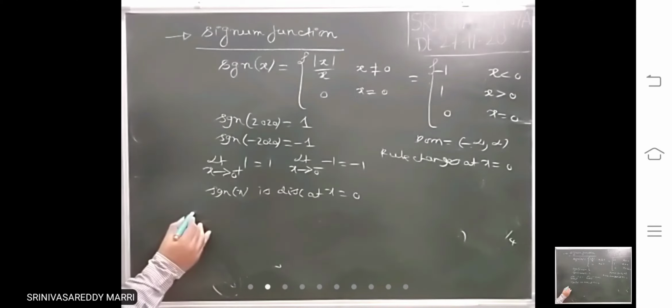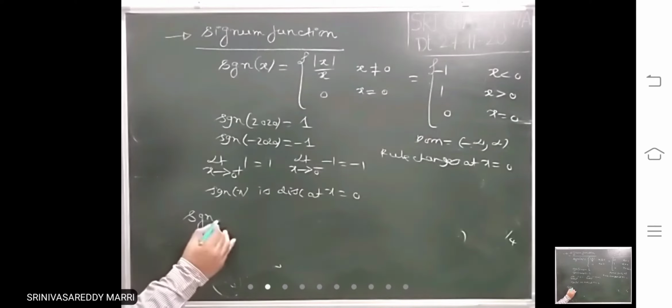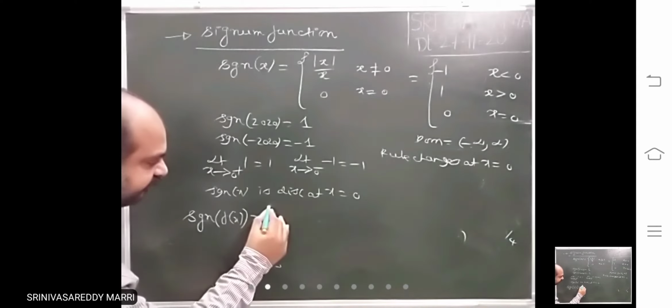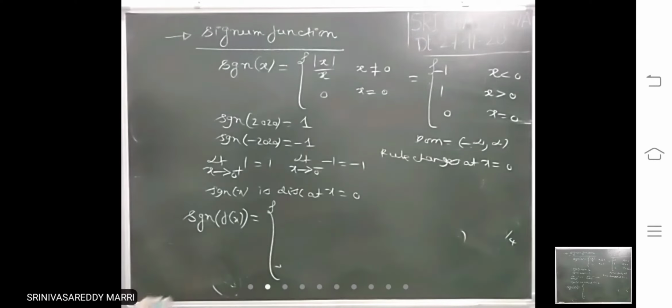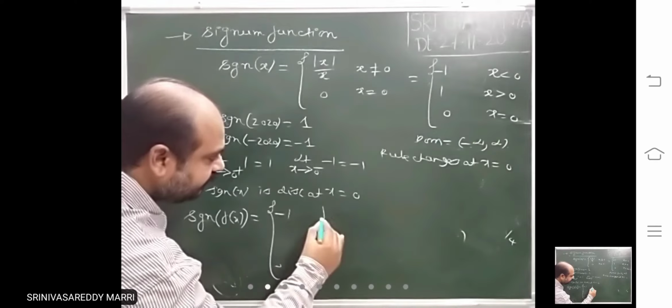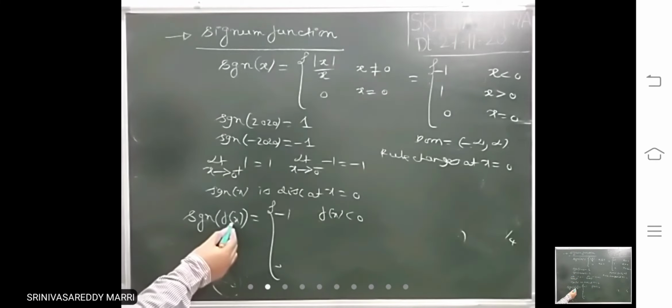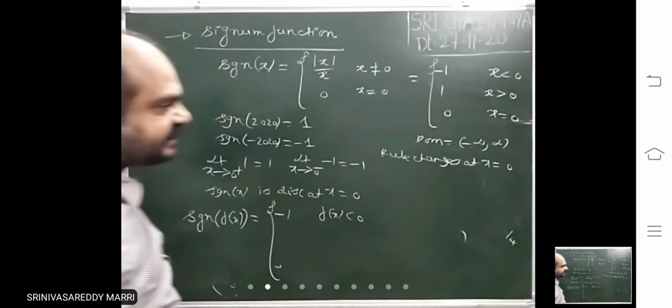Right? Similarly, if instead of x, f of x is there, signum of f of x, what will the definition be? Just in place of x, you substitute f of x.